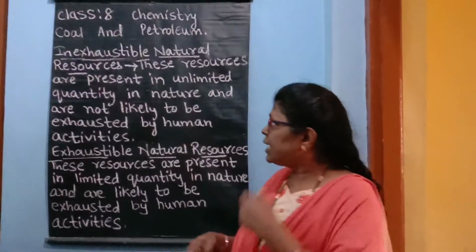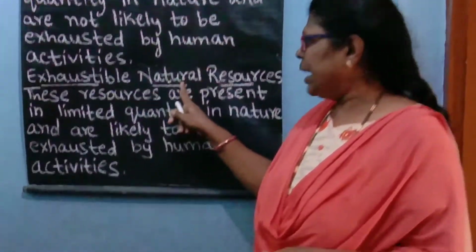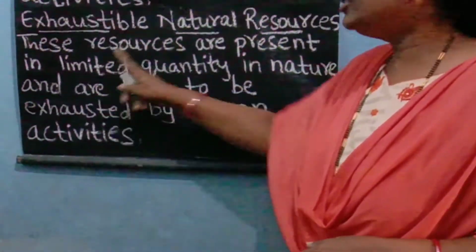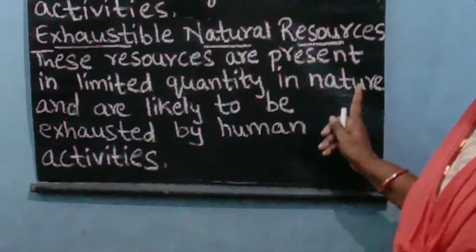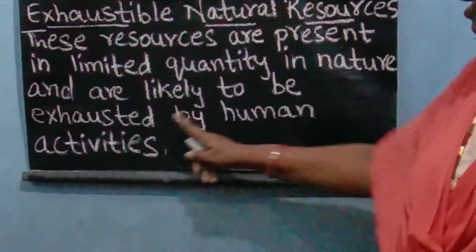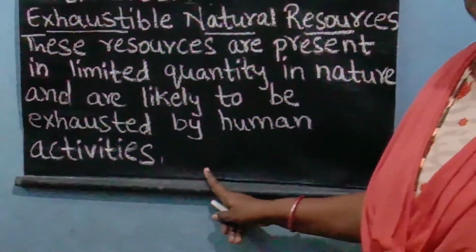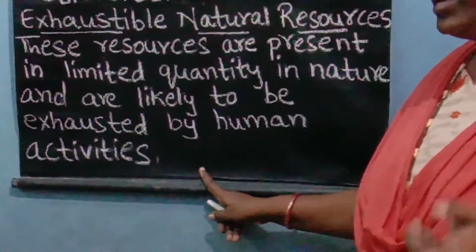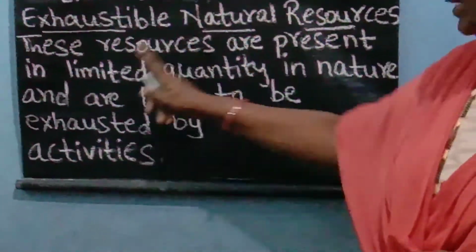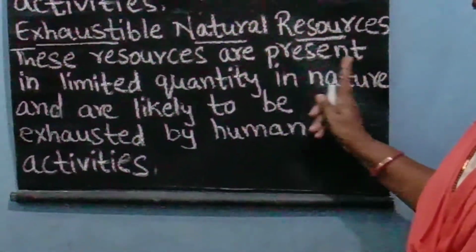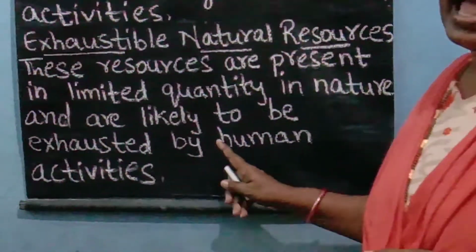Now let us see the second type of natural resources. It is known as exhaustible natural resources. These resources are present in limited quantity in nature and are likely to be exhausted by human activities. So this is known as exhaustible natural resources. Again, I will repeat the definition. These resources are present in limited quantity in nature and are likely to be exhausted by human activities.